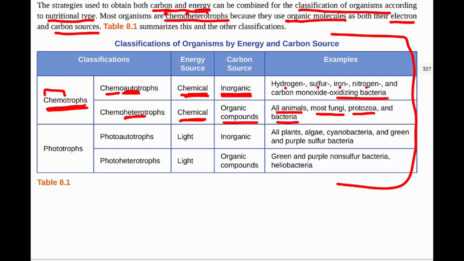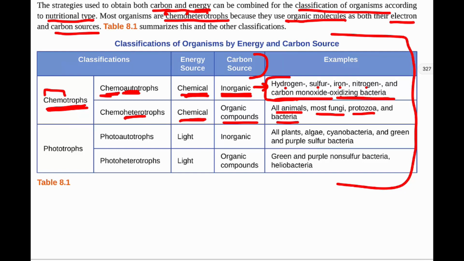So they're using these sources to get their carbon. So that's their inorganic carbon source. And then they have a chemical breakdown within these bacteria to get their energy, the electrons.